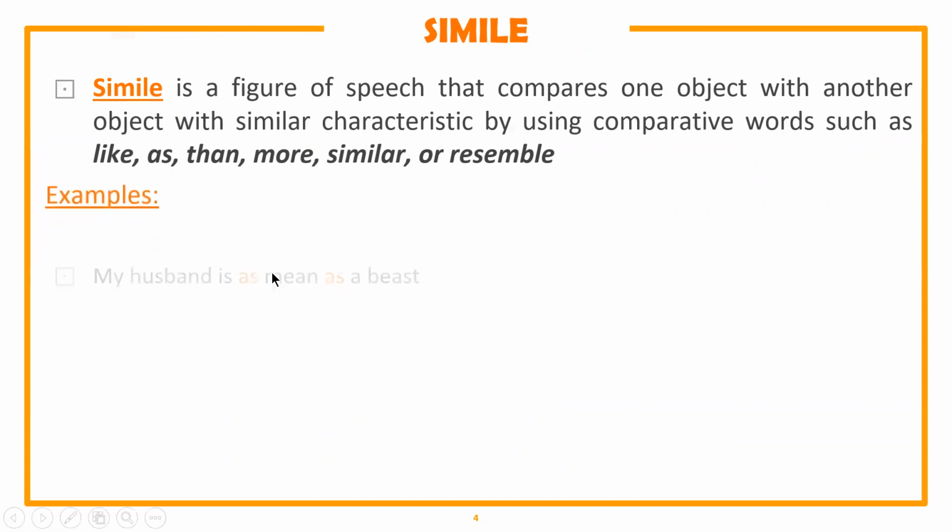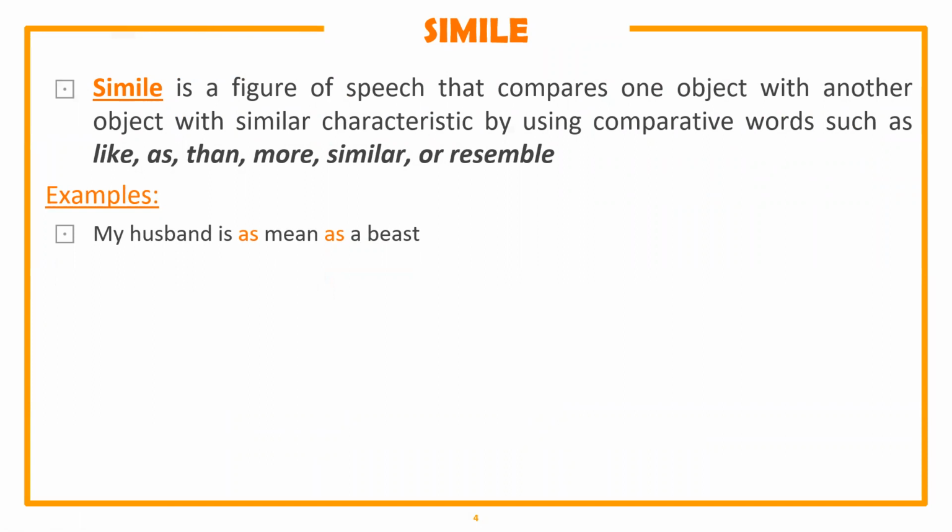Some of the examples are, my husband is as mean as bees. Here you can see the orange part, the comparative word used here is as, and it compares my husband with bees. But if you notice, there's also a to be here, the to be is.